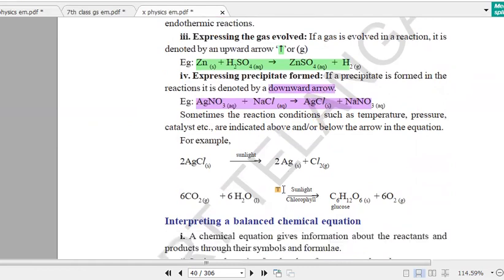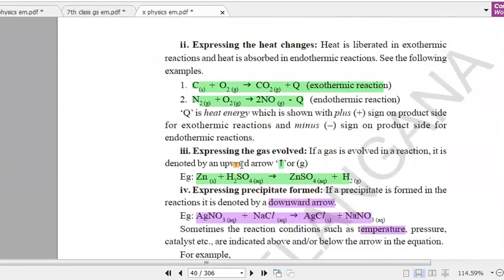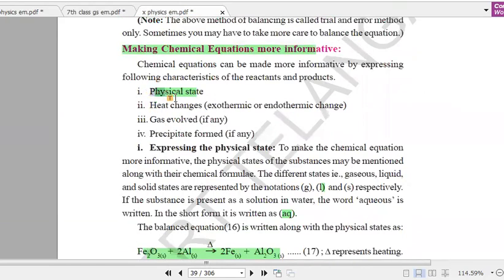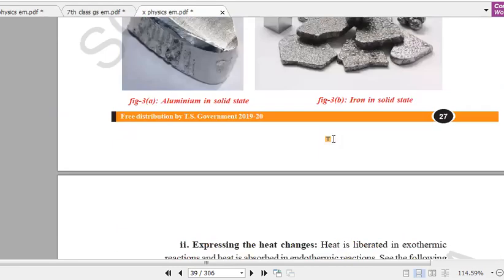Next is indicating the conditions. If any reaction uses the process of heating or sunlight, you have to mention that above the arrow mark. If conditions like temperature, pressure or any catalyst are involved during the reaction, you can represent them above this arrow mark. This is how to make the chemical equation more informative. He may ask in the exam: you have to write the physical state, and indicate if heat is released, gas is released, or any precipitate is formed. These are the things that make the chemical equation more informative.